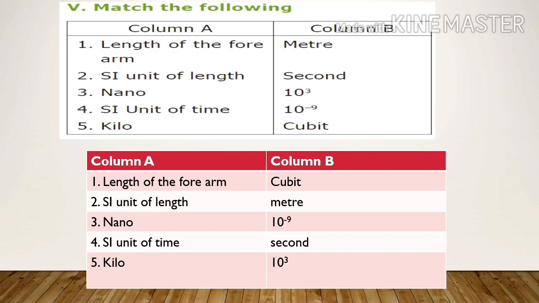Fifth Roman letter, match the following. Question number 1. Length of the forearm. Answer, cubit. Question number 2. SI unit of length, meter. Question number 3. Nano, 10 power minus 9. Question number 4. SI unit of time, second. Question number 5. Kilo, 10 cube.